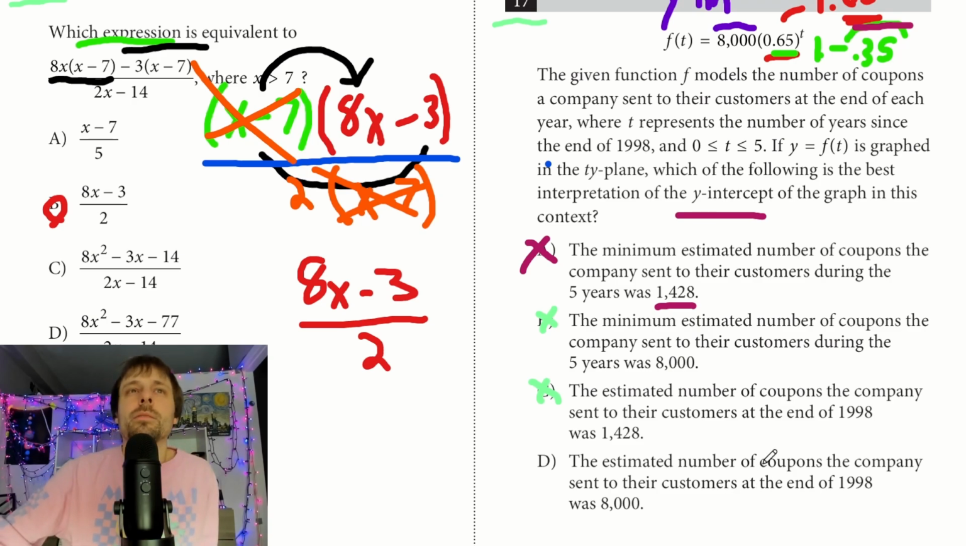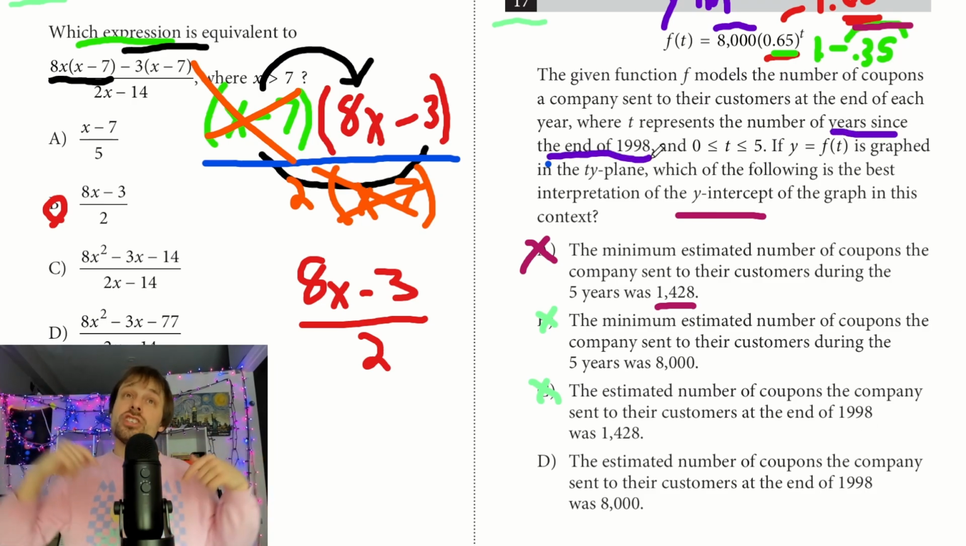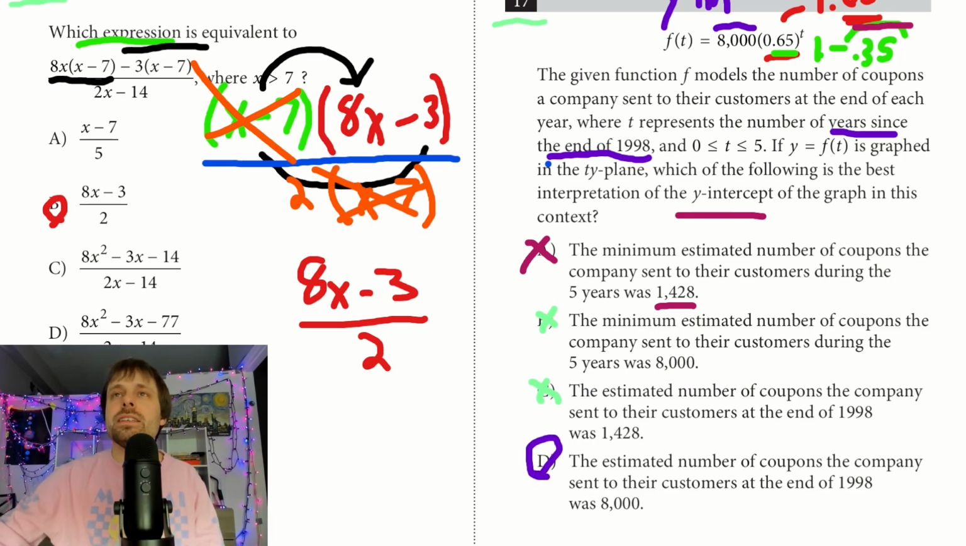D, the estimated number of coupons the company sent to their customers at the end of 1998. When does our graph start? The years since 1998. So my first year is 1998, and D is talking about 8,000 being our start, that first year, 1998. So it's going to be D for 17 here.